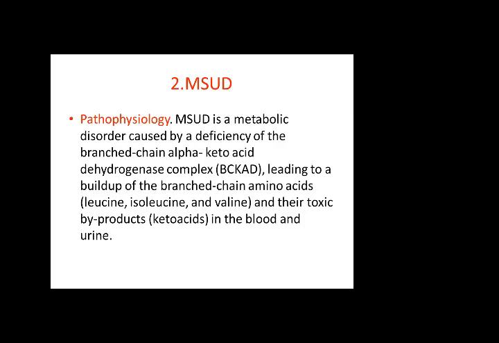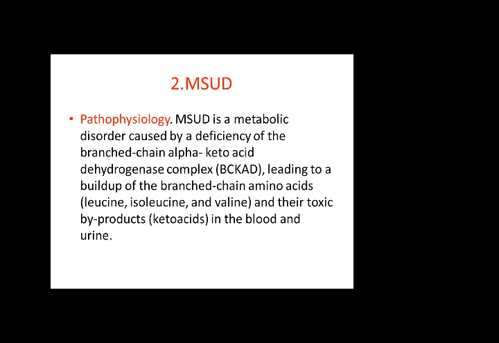This is a metabolic disorder, and this is caused by a deficiency of branched chain alpha keto acid dehydrogenase complex, BCKAD. So this is leading to buildup of branched chain amino acids. These amino acids are leucine, isoleucine, and valine, and their toxic byproduct is keto acid in the blood and urine. So this disease is notorious for accumulating keto acids in the body.